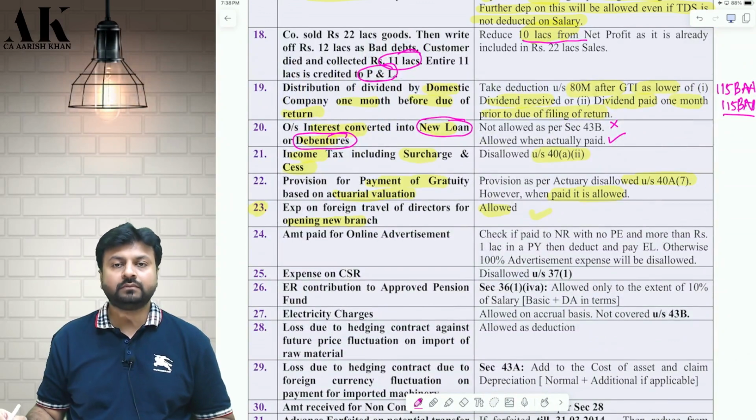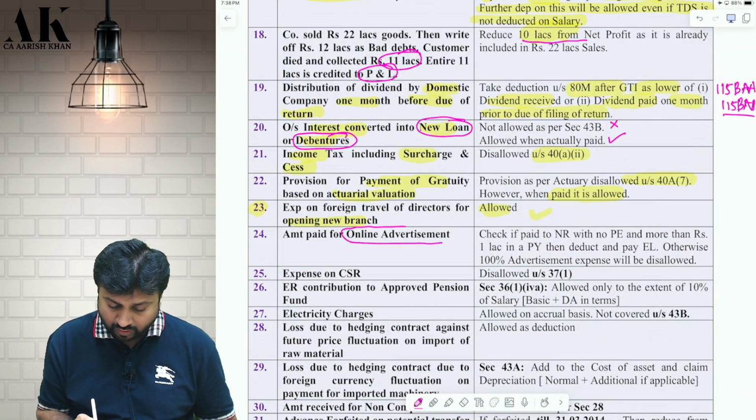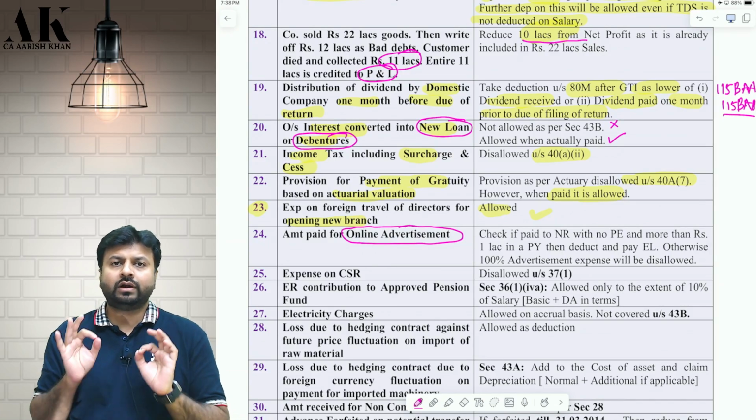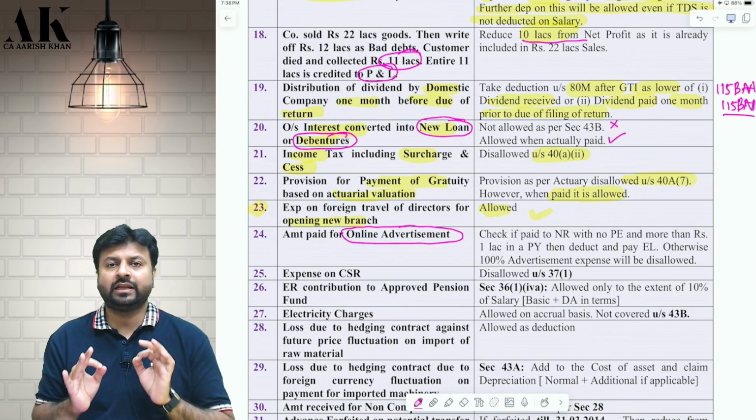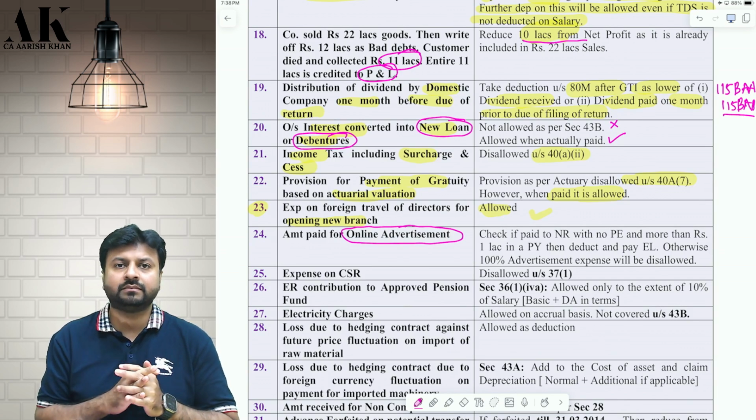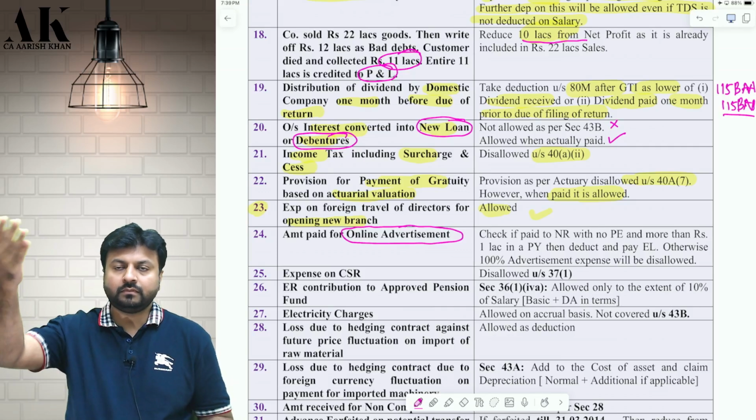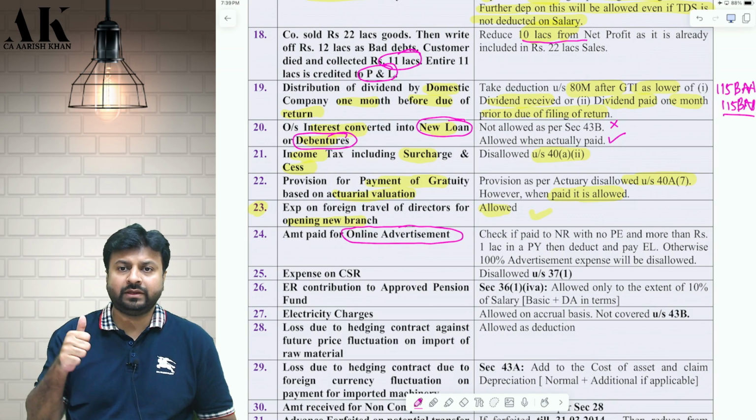Next one, whenever you make any payment for online advertisement, you need to be very careful. The moment online advertisement comes in your paper, there can be an implication of equalization levy. You need to check a lot of things. First, whether the other person to whom you are paying, whether he is non-resident.